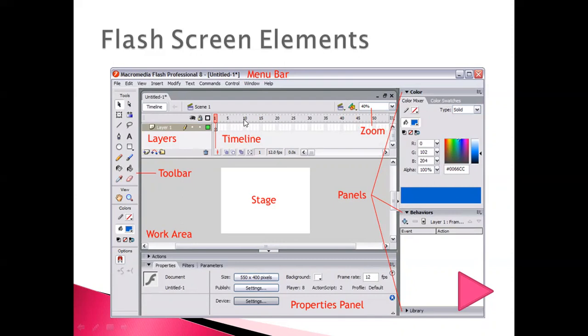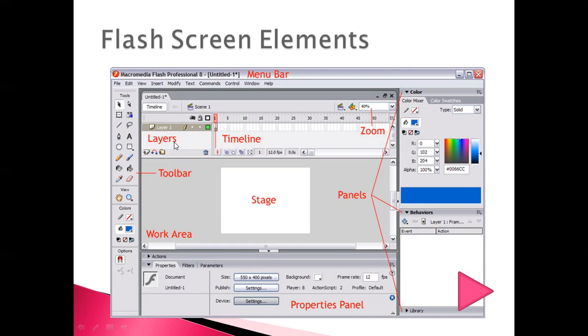You can see the numbers 5, 10, 15 and small boxes here. A single box is known as a frame, and this whole area is known as the timeline. Then you are going to use different layers. So here are the layers. From here you can format the layers, add, delete, everything you can do from here. So these are the main screen elements: menu bar, toolbar, stage, work area, timeline, and layers.